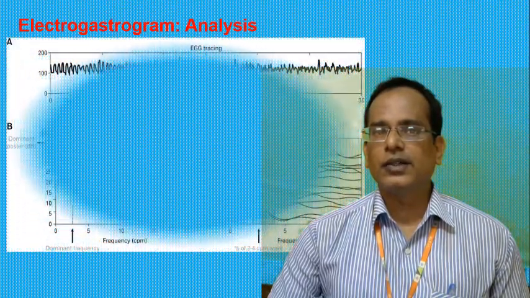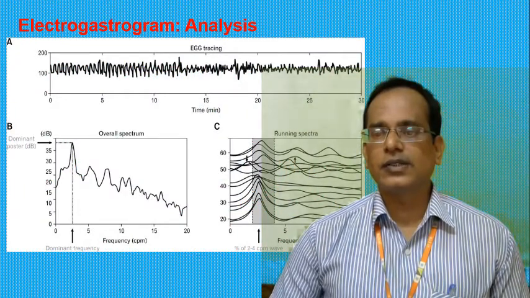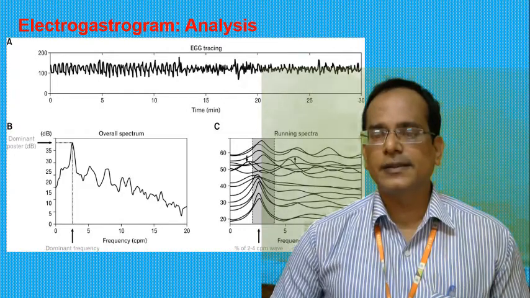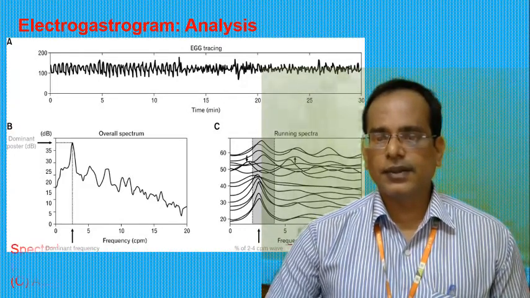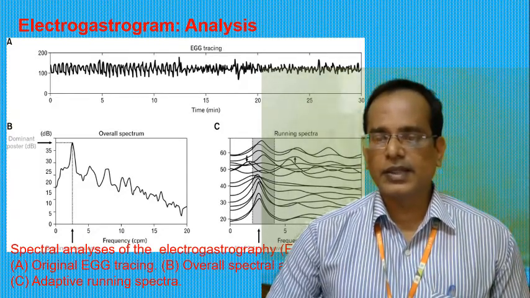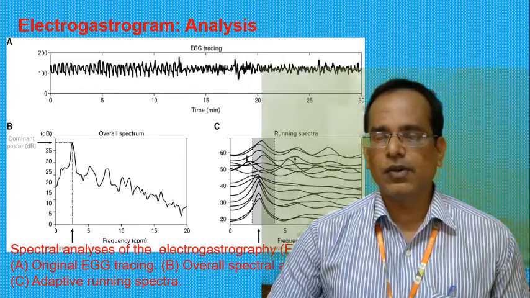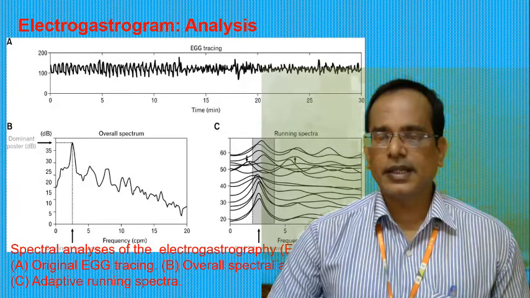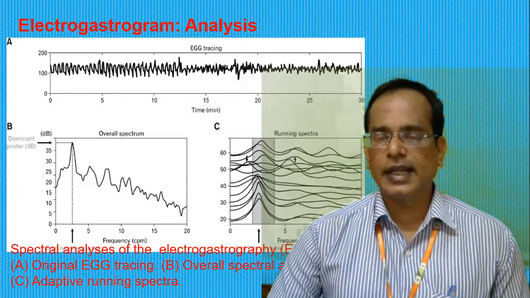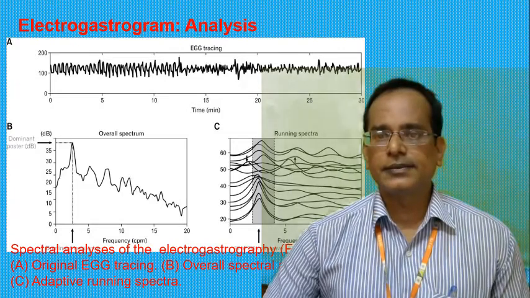So now we will go for electrogastrography analysis. So what is that electrogastrography analysis you are going to see here. Here you are seeing the waveform. This waveform is called spectral analysis of electrogastrography. The first waveform is indicating the original EGG tracing. The second waveform is indicating overall spectrum analysis, that is graph B. And the third one is graph C, indicating adaptive running spectra.